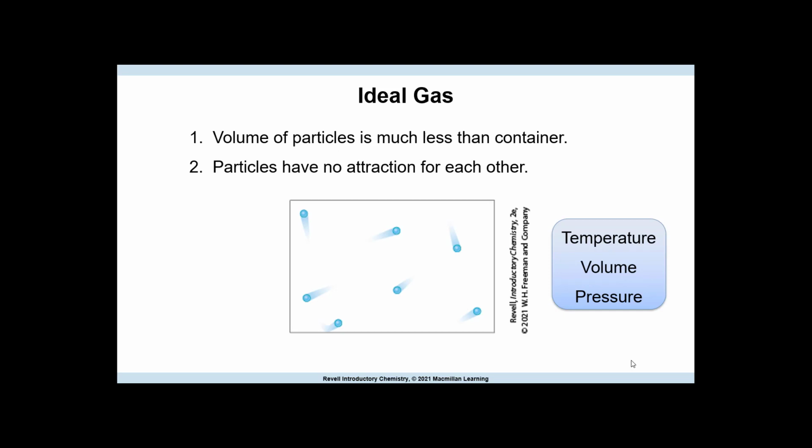So let's take a look at ideal gas. When describing gases, we often assume that they are behaving as ideal gases. An ideal gas has two key properties. The volume of the particles is much, much less than the volume of the container, and the particles have no attraction to each other. When they pass each other, they do not slow down. When they collide, they bounce off each other like billiard balls. When gases behave this way, we can predict their behavior mathematically by using simple relationships between temperature, volume, and pressure of the gas.